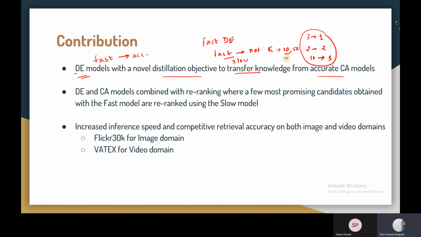That is mainly because, since the number of images is very small, this will not affect the inference time if we use the combination of slow and fast. They also show that the inference speed increases while keeping the retrieval accuracy competitive to the state of the art on various datasets. For the image domain, they test on Flickr 30K, and for the video domain, they test on Vertex. They train on MS Coco as well as another dataset called CC, conceptual captions.